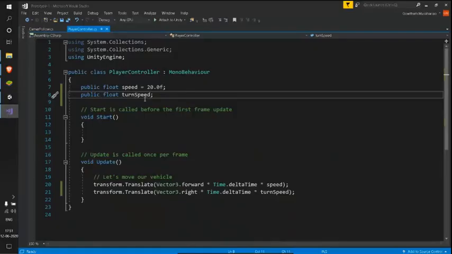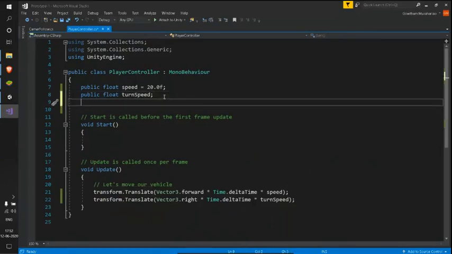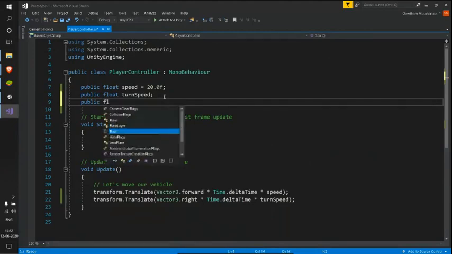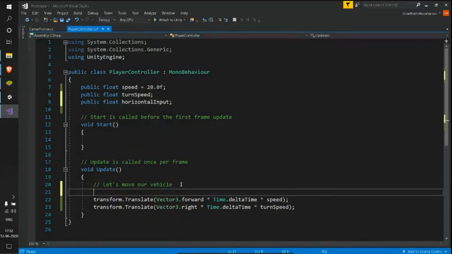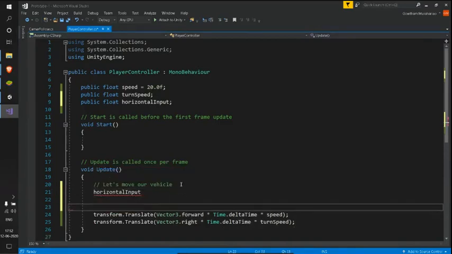I'll create a new variable, public, as I want to see that in my inspector, and let this be a float, and I'll name this variable horizontalInput, as I want to deal with the horizontal axis here, like the left and right arrows and the A and D keys. So let me initialize this horizontalInput variable.